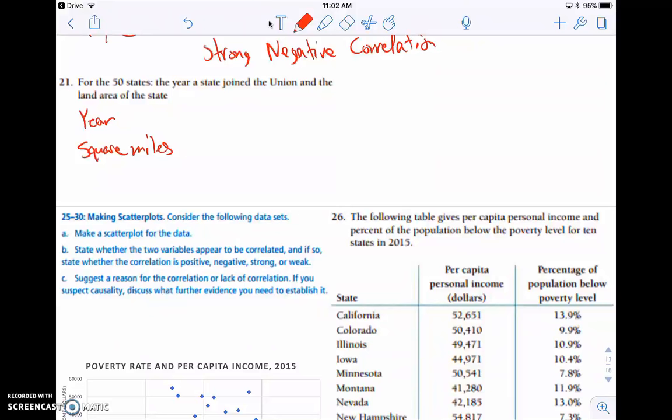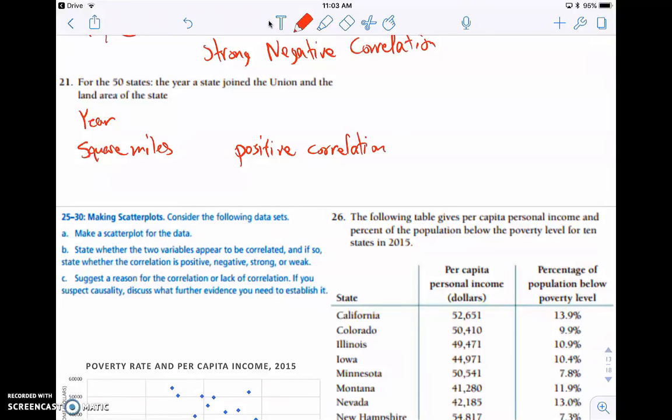As far as area wise, it is the biggest state. It was the second to last to come into the Union. And a lot that came in afterwards as the country moved west tended to have a little bit bigger area in square miles. But it isn't the case all the time. But there is a little bit of positive correlation there when you look up this data.